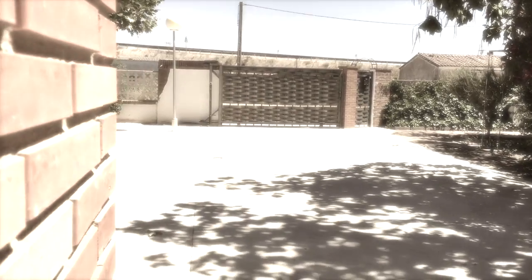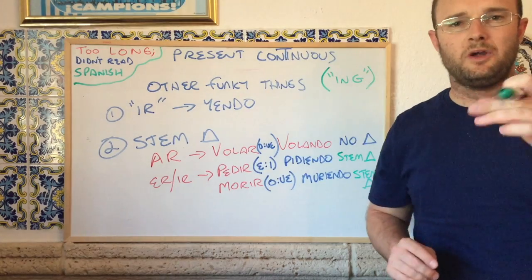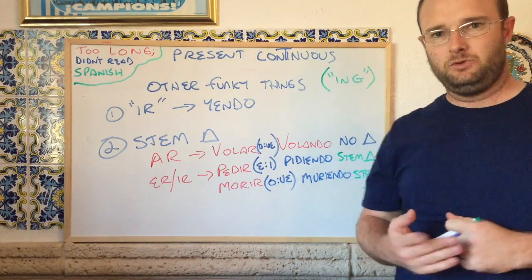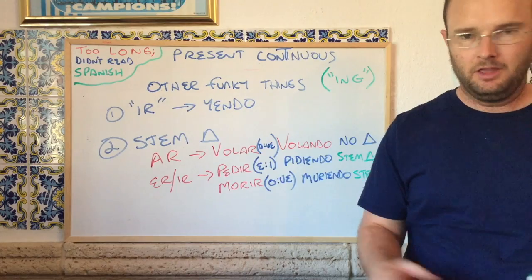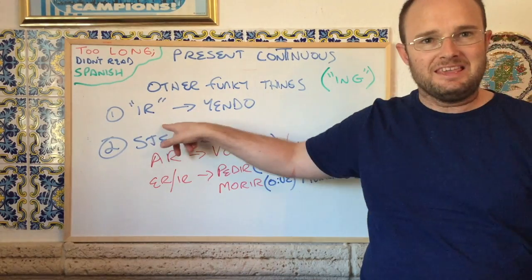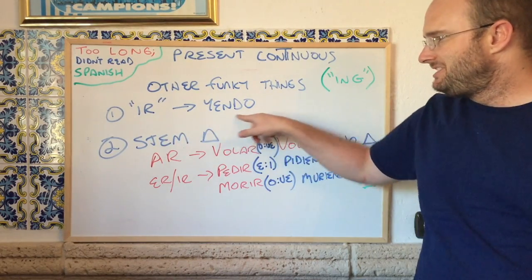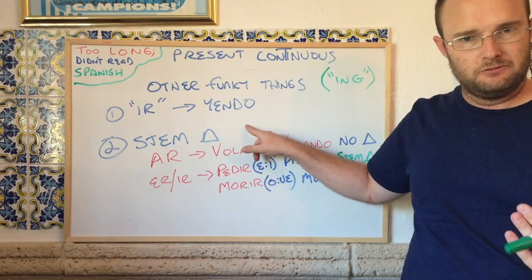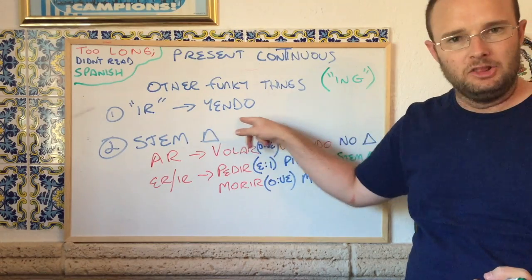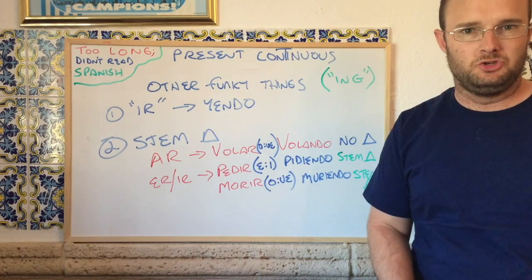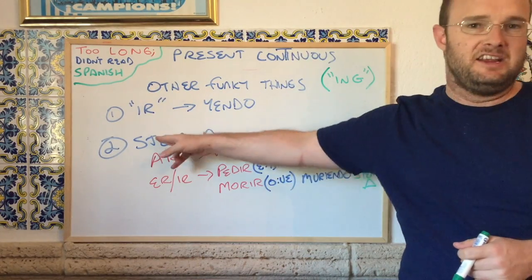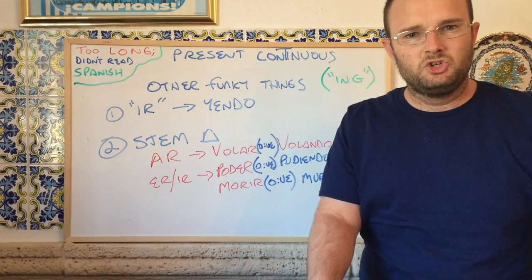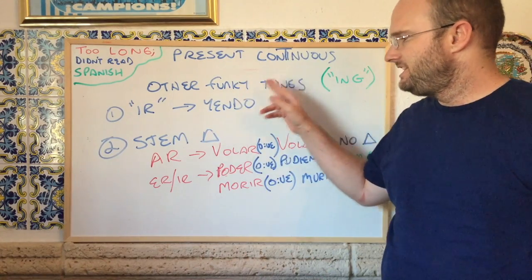Two other funky things about the present continuous, aside from that it was spelled wrong before because I didn't have my T. Number one, the verb ir, the present continuous or present progressive form of ir is just going to be yendo. So you can chalk it up to a spelling change if you want to, but just remember ir is yendo.